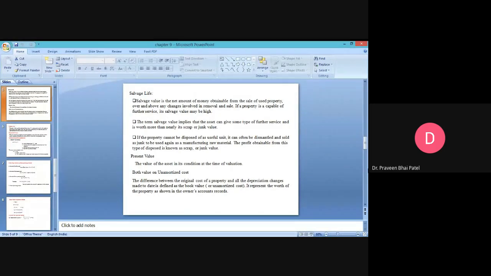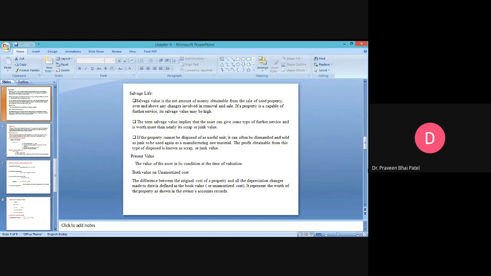What is the present value? The value of the asset in its condition at the time of valuation. Time of valuation means when the industry was basically installed. One time of valuation is when the industry is installed, then you will have one value at installation. After working for 1 year, you will have a different time of valuation. The value of the asset will be different.